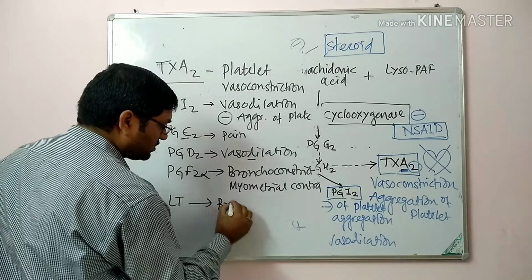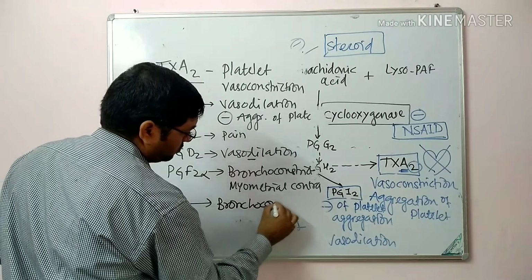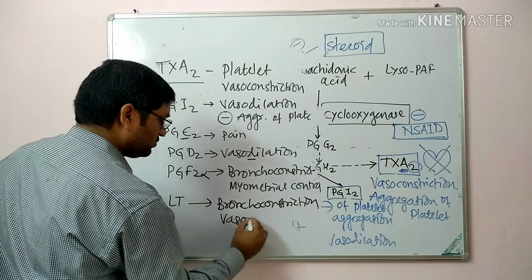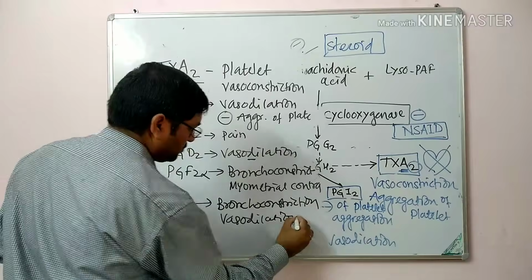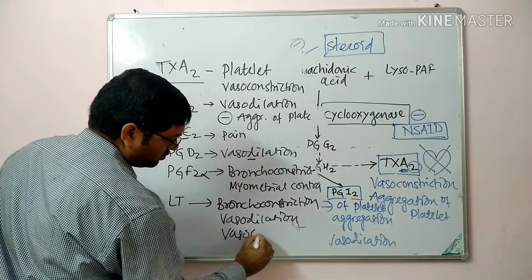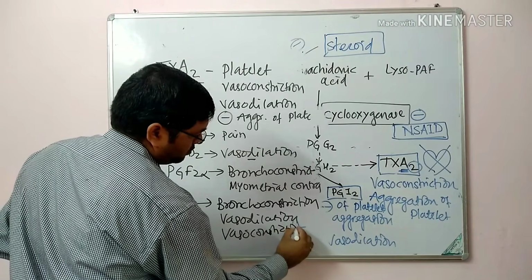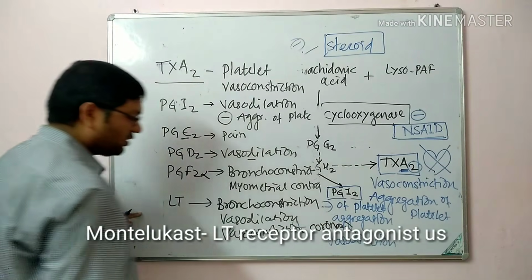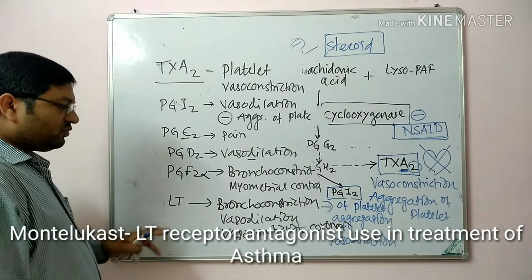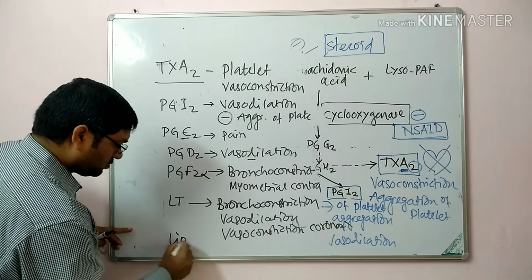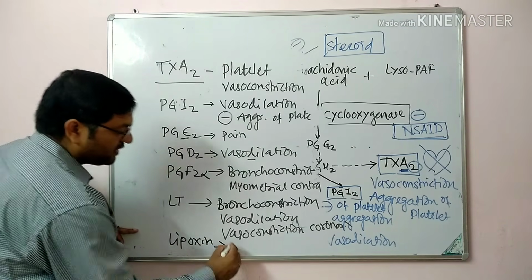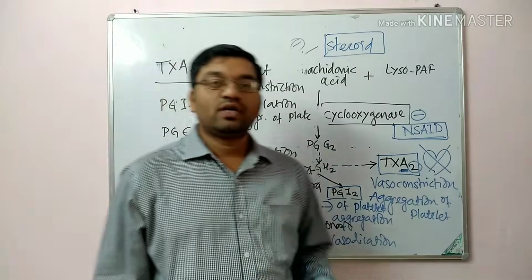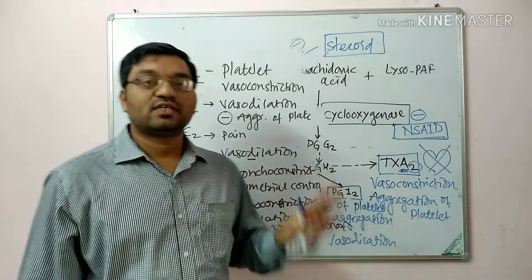They cause bronchoconstriction, vasodilation, and vasoconstriction in the coronary circulation. And lipoxins are inflammatory mediators and have immunoregulatory action. This is all about prostaglandins and related compounds.